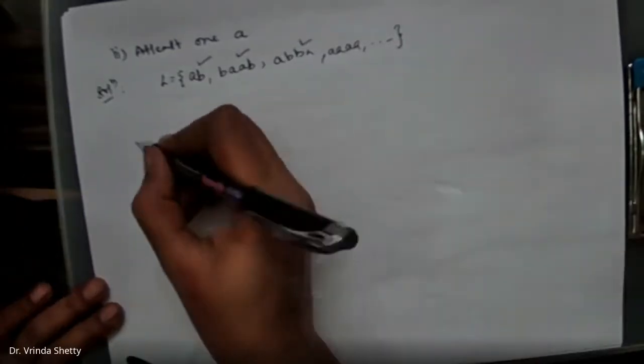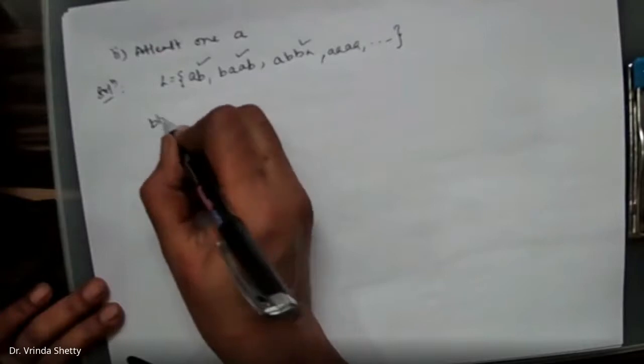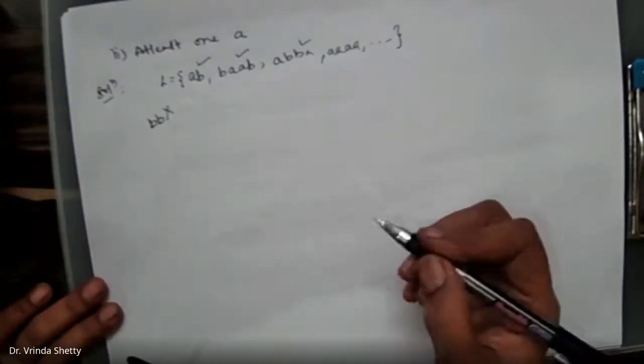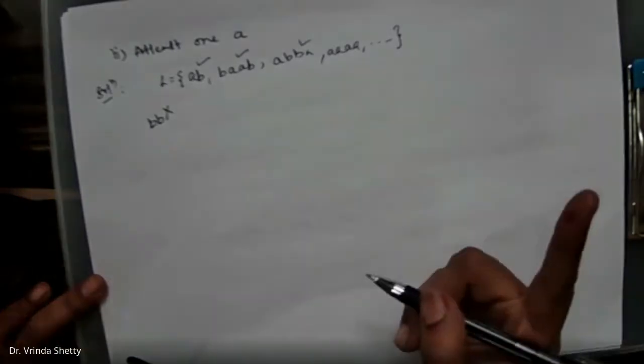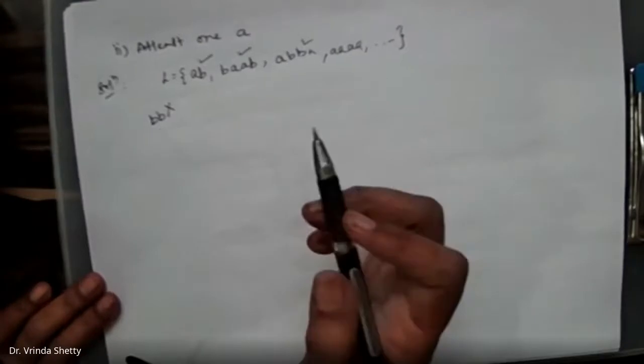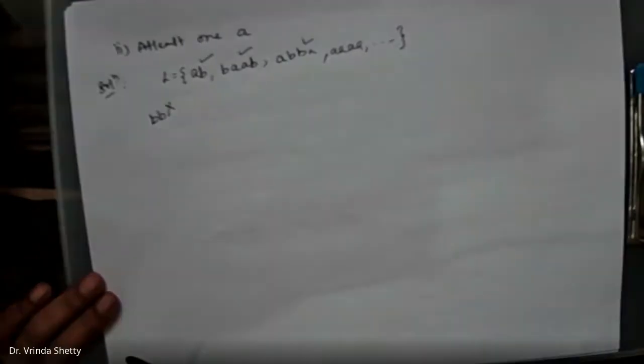But if I write like this, for example, should this be accepted? No, because there is no A. The given problem says there should be at least one A. Here there is no A, so the string has to be rejected. The previous example we solved was exactly one A. Here, at least one A means a minimum of one A should be there, followed by any number of A's. There is no restriction on the number of B's.